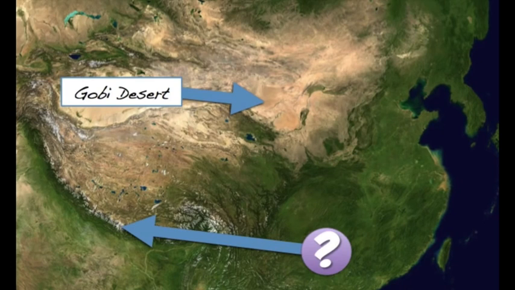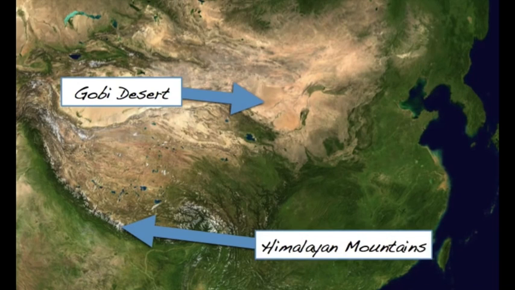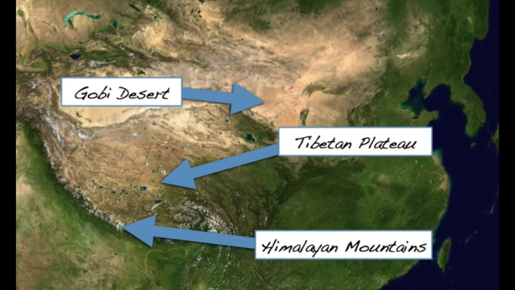Now look down here to the southwest. What you'll see there is kind of a line, and on one side you see some more browns. On the other, you see some deeper greens. But right along that ridge there, you notice that we have some speckling of white. Well, that white that we're looking at is actually snow. So this natural barrier is, that's right, you guessed it, the Himalayan Mountains. That's snow on the top of those mountains that we can see even in this satellite image, which is pretty neat. Now look at this natural barrier. Here you notice that we've got a little bit more rugged landscape, some variation in the color tells us that. So this is the Tibetan Plateau.